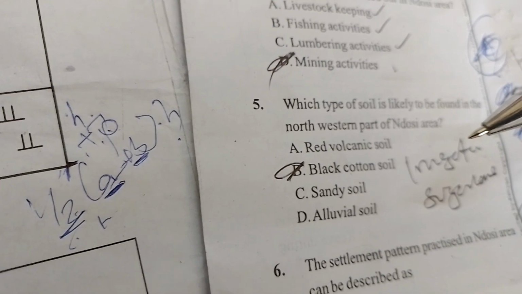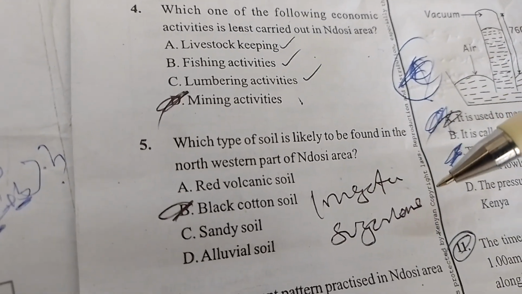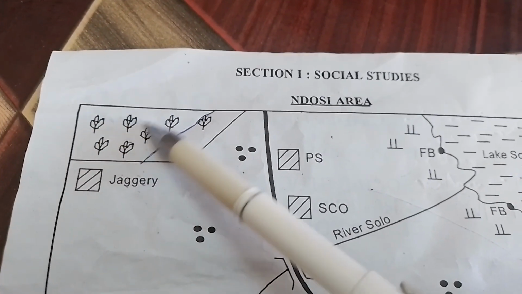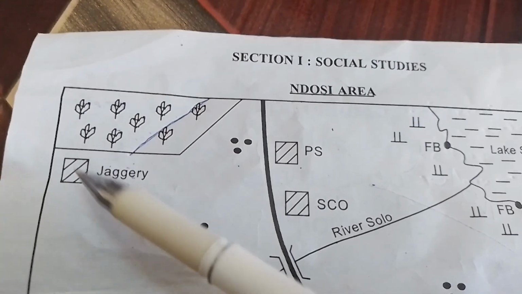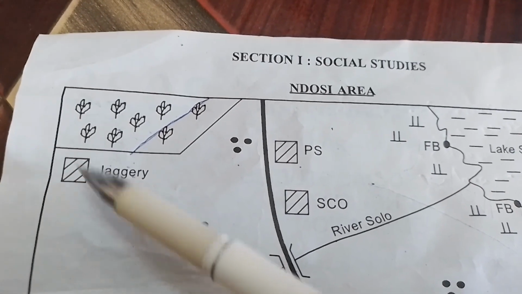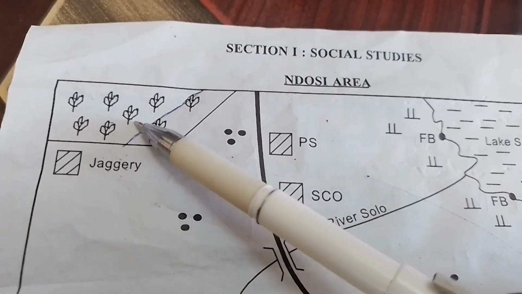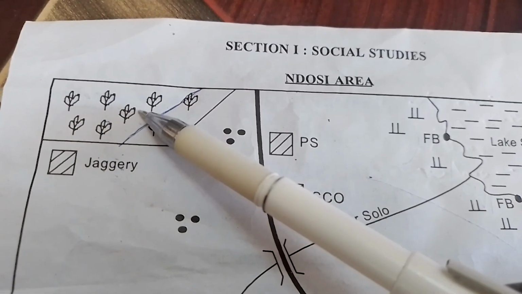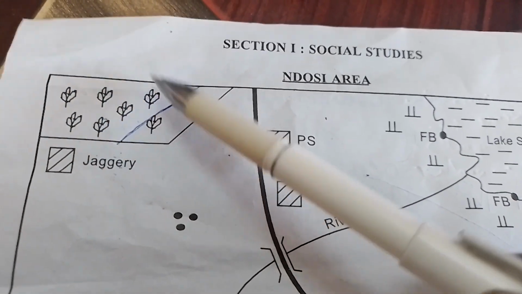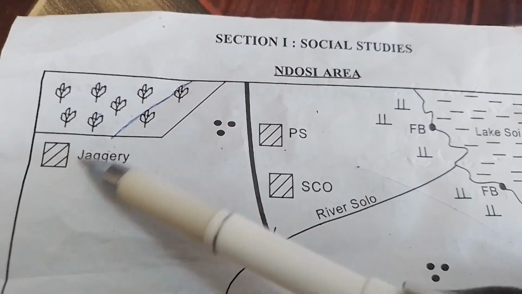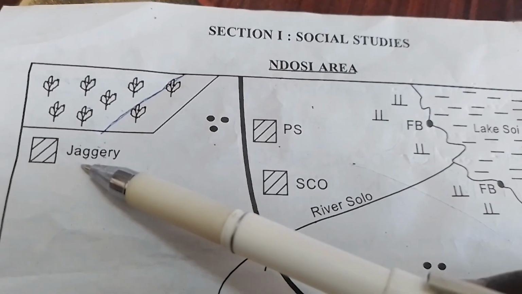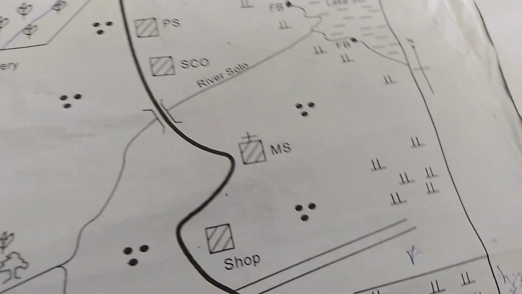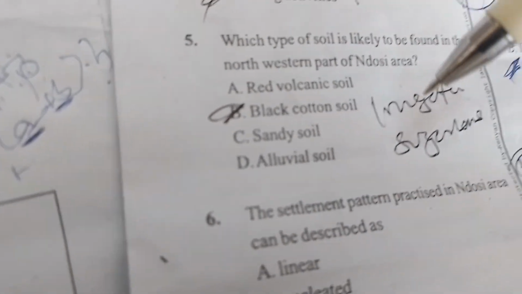Which type of soil is likely to be found in the northwestern part of the map? We have cancelled these crops since we cannot have tea and the sugarcane at the same time. The climate for sugarcane, I have said, is hot and wet, places of low altitude, and the sugarcane is grown under irrigation, on black cotton soil. Tea is where we have the higher altitude, enough rainfall, and the red earth soil. So we cannot have irrigation farming under tea. So we cancel this one so that we remain with the jaggery. The jaggery is under sugarcane. The soil for sugarcane growing is black cotton soil, or we can say clay soil.